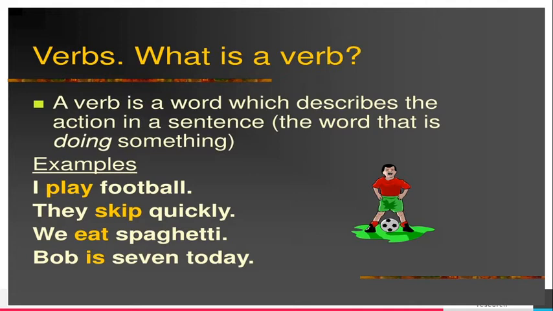What is a verb? A verb is a word which describes the action in a sentence, the word that is doing something. Example: I play football. Play is a verb in the sentence. They skip quickly. Skip is a verb here. We eat spaghetti. Bob is 7 today. Here, play, skip, eat are verbs.